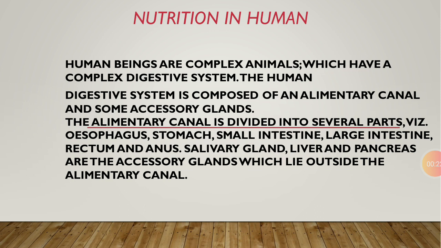So students, let's begin our chapter, that is nutrition in human beings. As we all know, the human body is highly complex because it has specific organs to perform specialized functions. The process of digestion is also performed by a specific organ system, that is the human digestive system. Our digestive system is composed of the alimentary canal and some accessory glands. The alimentary canal is divided into several parts: esophagus, stomach, small intestine, large intestine, and rectum. Salivary gland, liver and pancreas are the accessory glands which lie outside the alimentary canal.